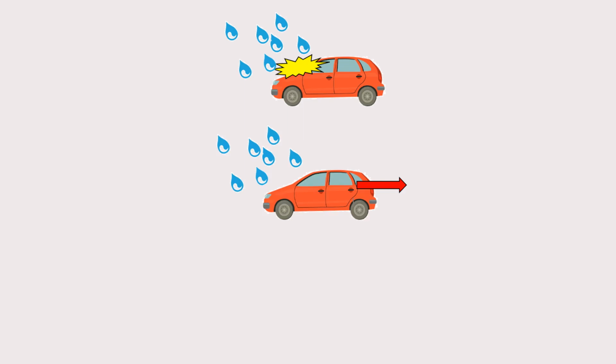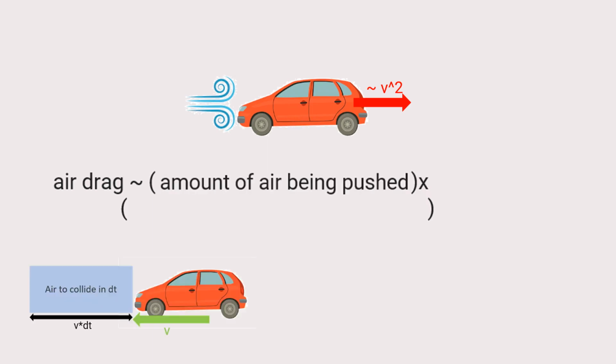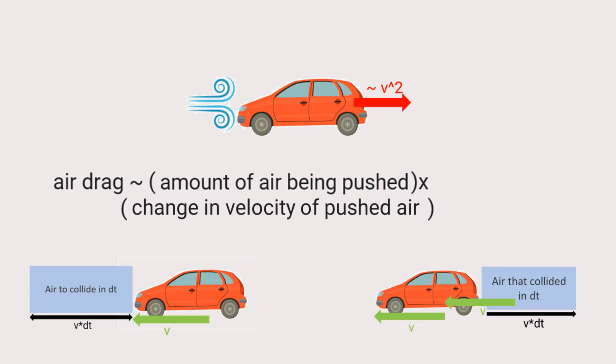For this comparison, I want to compare the force from these collisions to the force the car experiences due to air friction. I do this comparison because it is known that air friction is a substantial player in car drag. It's commonly known that air drag goes like v squared. This can be shown via hand waving to be because the drag is the product of two factors. The first being the amount of air being pushed by the car times the other, which is the final velocity of the air after being pushed by the car. Both are linear in the car's speed. Thus, their product results in the v-squared power law.